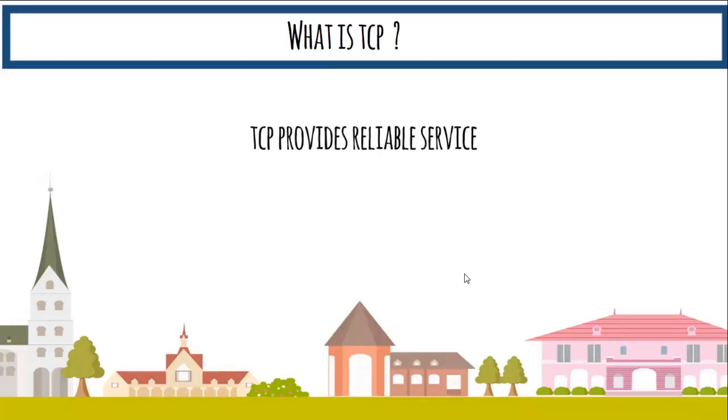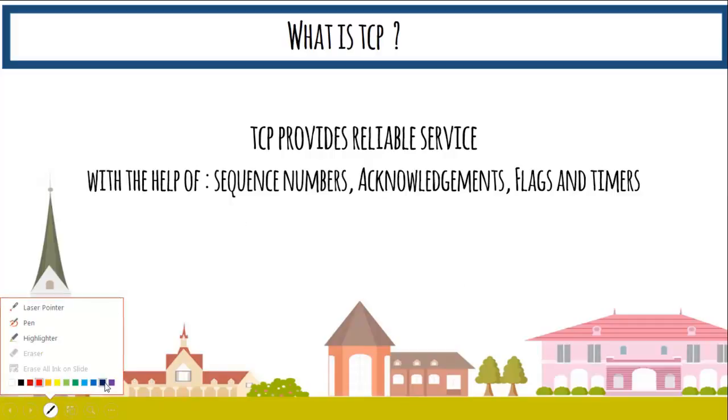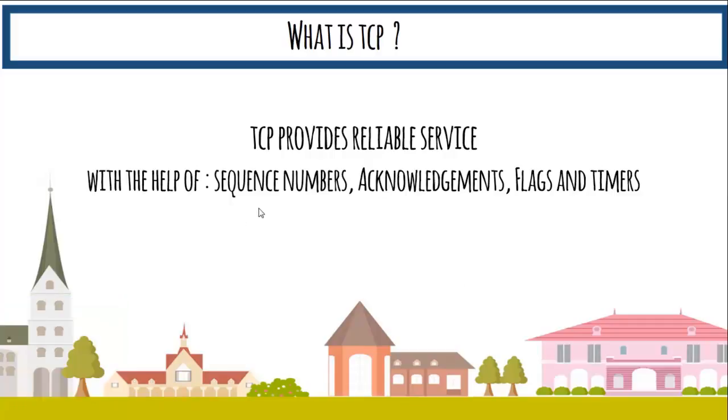TCP provides reliable service with the help of sequence number, acknowledgement number, flags, and timers. All these will be discussed in detail. When a TCP packet is sent, it's called a segment.